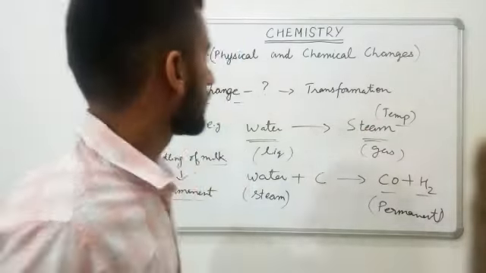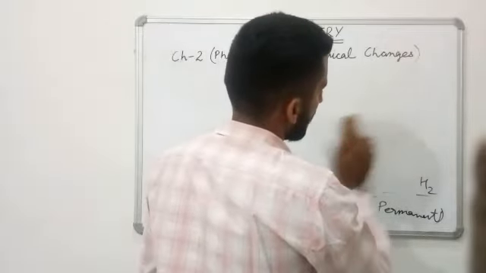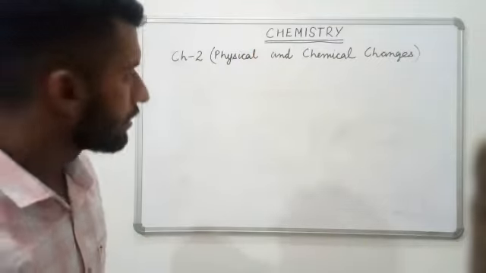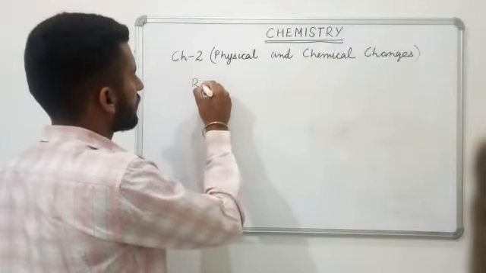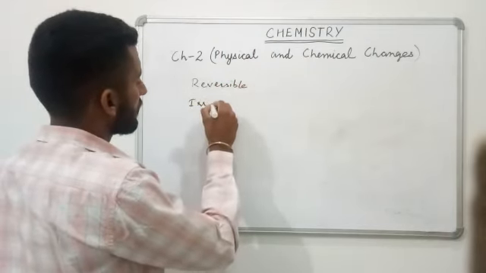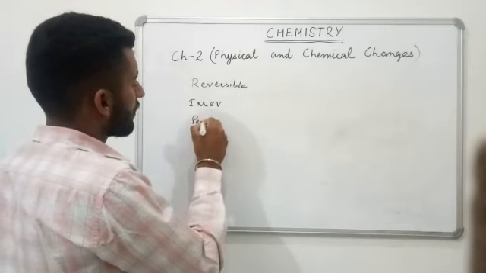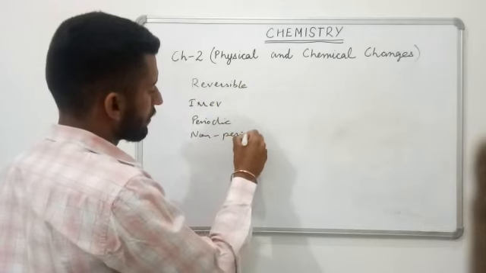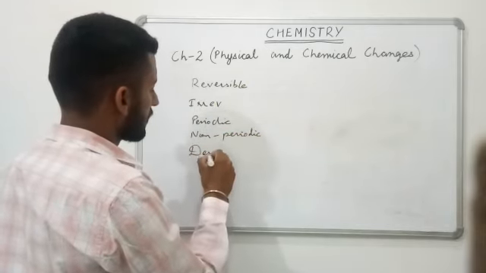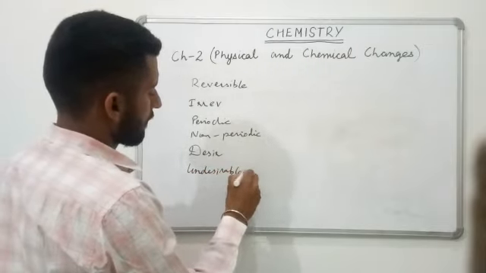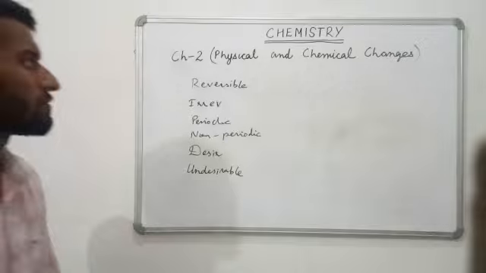So first of all, before discussing in detail these physical and chemical changes, we need to learn about reversible, irreversible, then periodic, non-periodic, desirable and undesirable changes. Okay, so one by one we will discuss these.